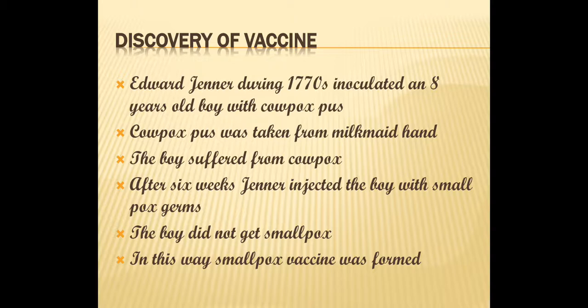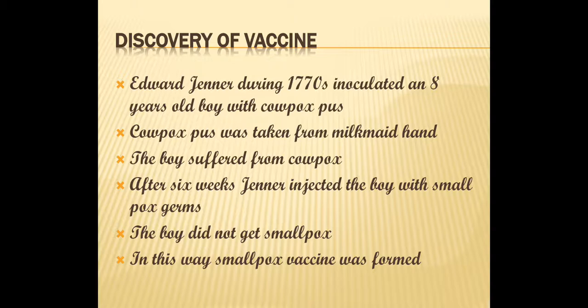The vaccine was actually first discovered by Edward Jenner, and the first vaccine was for smallpox disease, and it was formed from the cowpox pus. Edward Jenner during the 1770s inoculated an 8-year-old boy with cowpox pus.